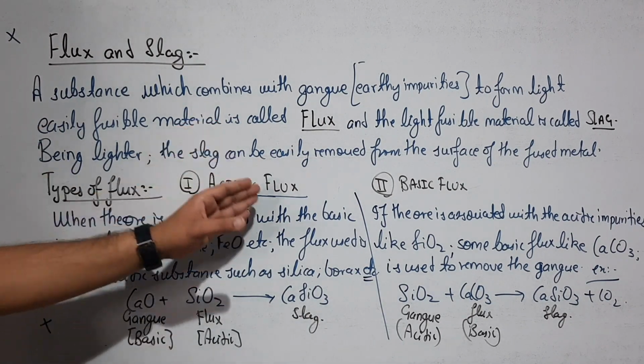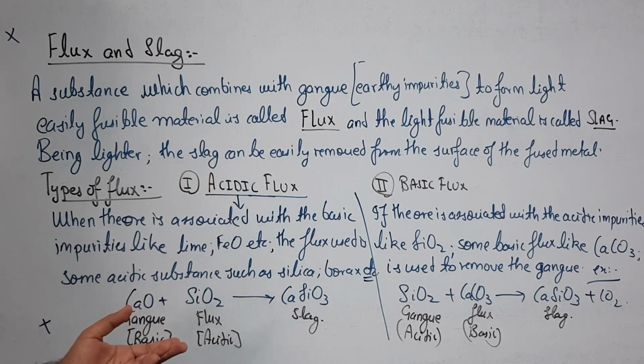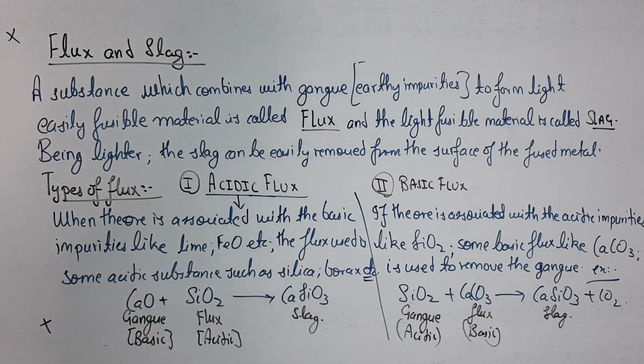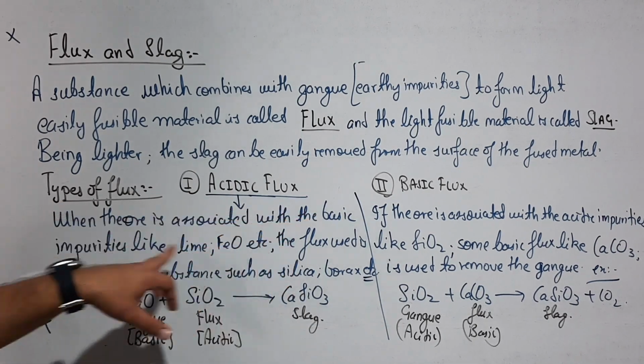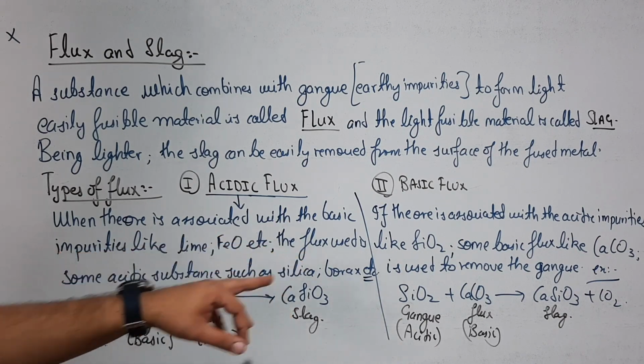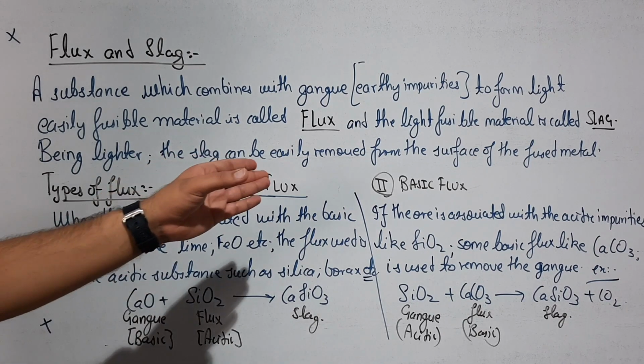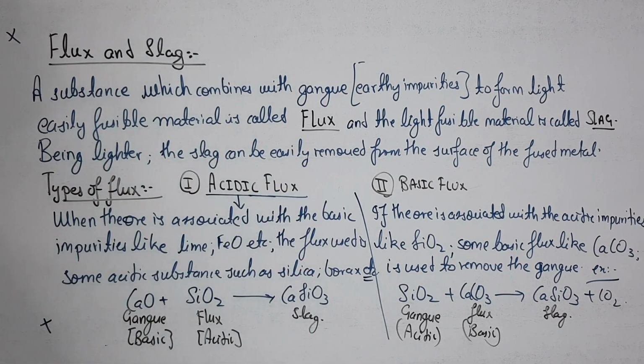There are two types of flux: acidic flux and basic flux. Acidic flux combines with the basic gangue, and basic flux reacts with the acidic gangue. So when the ore is associated with basic impurities like lime, FeO, etc., the flux used is an acidic substance such as silica or borax. And if the ore is associated with acidic impurities like SiO2, basic flux is required. Always remember this: flux plus gangue is equal to slag. So flux and slag definitions might be used in fill in the blanks type questions. Okay.